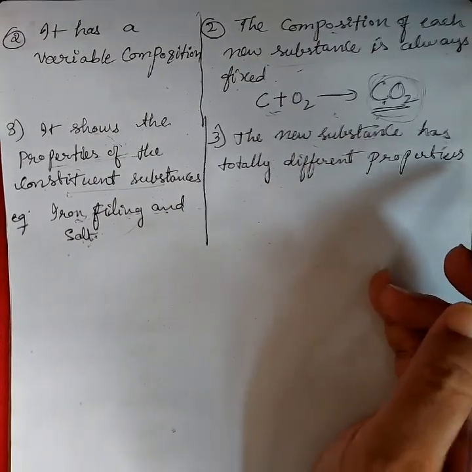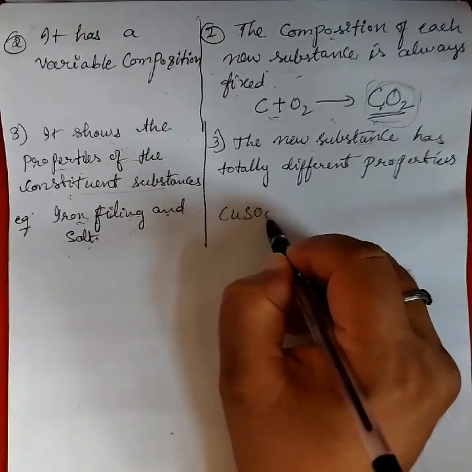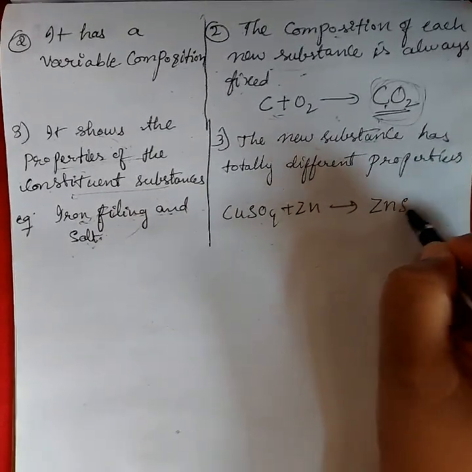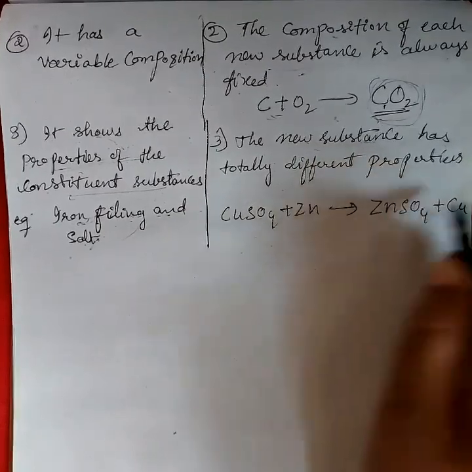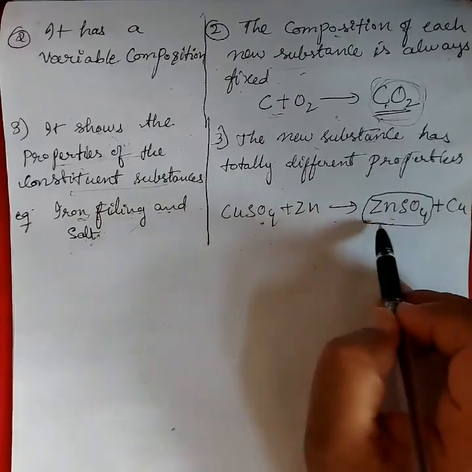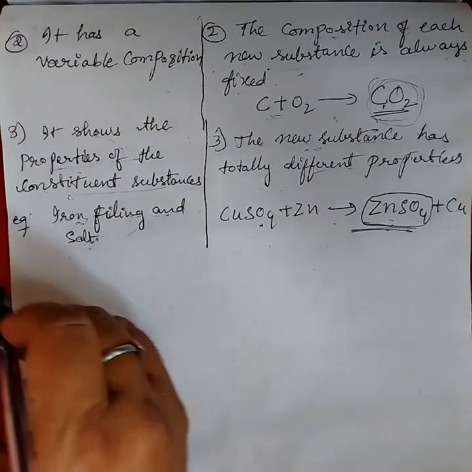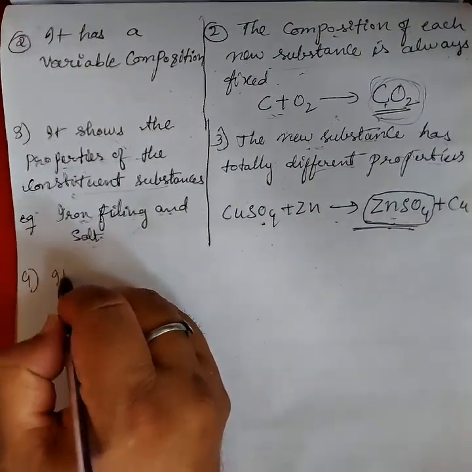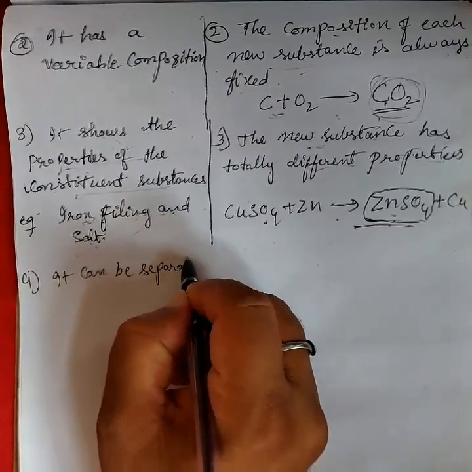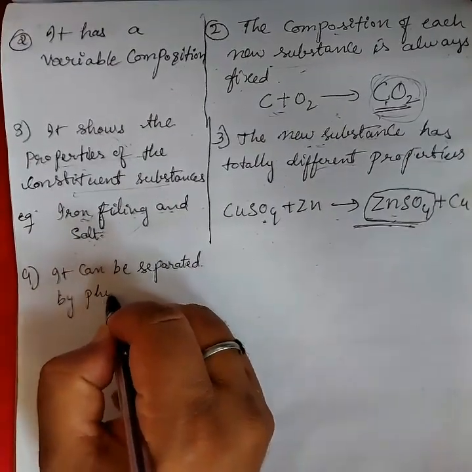For example, copper sulfate reacts with zinc. What product is formed? Zinc sulfate plus copper. A totally new product is formed and its properties are totally different. So the new substance shows totally different properties. The next point: a mixture can be separated by physical methods.